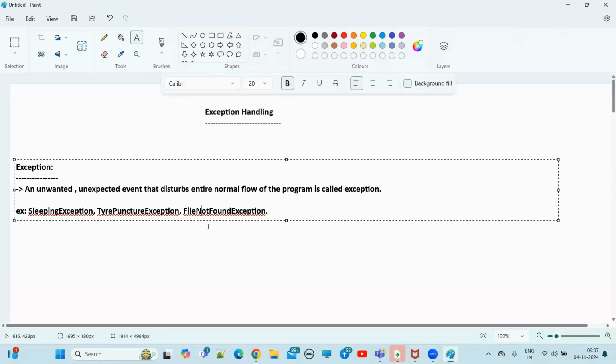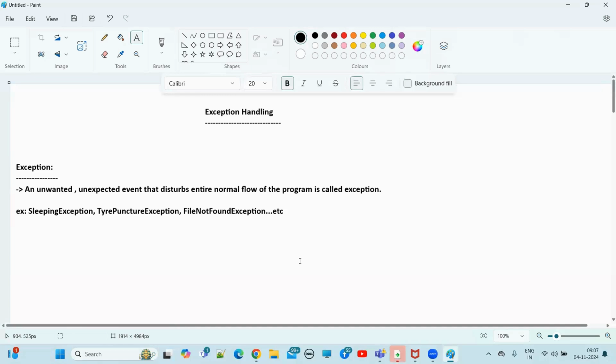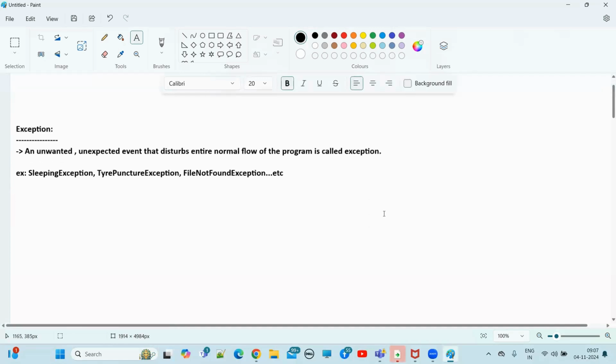Okay. So these are, guys, file not found exception, like these. These are a few of the examples, guys. Fine. So we know what an exception is, right? Hope you people are clear what an exception is. Do you have any questions, guys, on this? No, sir.